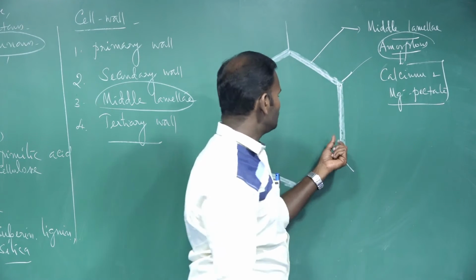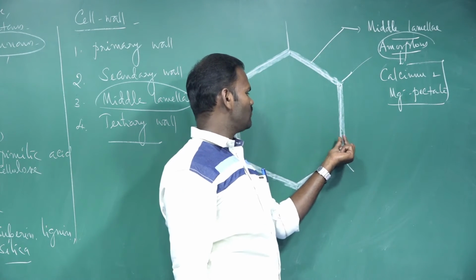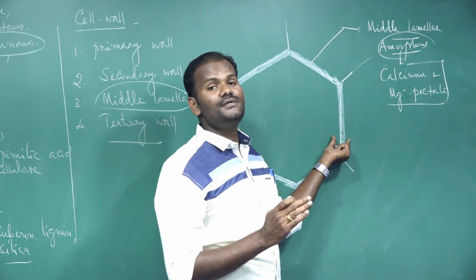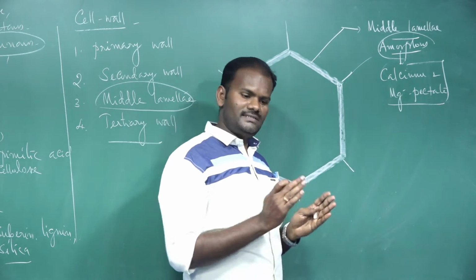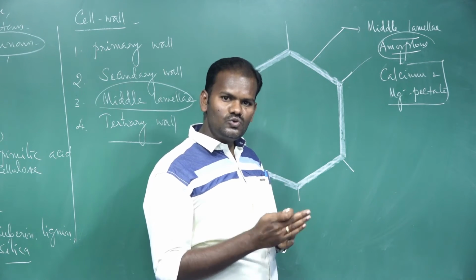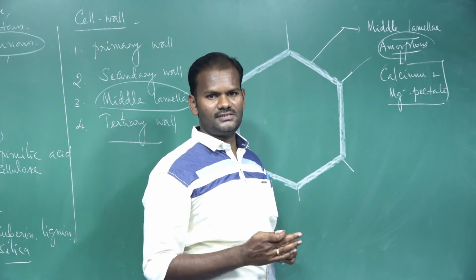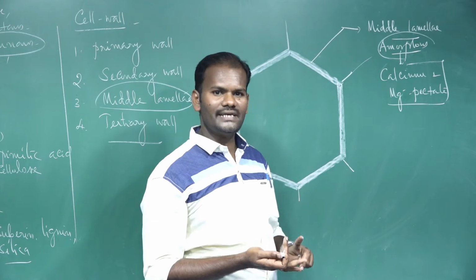Where and how is the middle lamella formed? The middle lamella is formed at the time of cytokinesis. Cytokinesis is nothing but the division of cytoplasm. A cell is divided into two cells after the completion of two processes: one is karyokinesis, another one is cytokinesis.